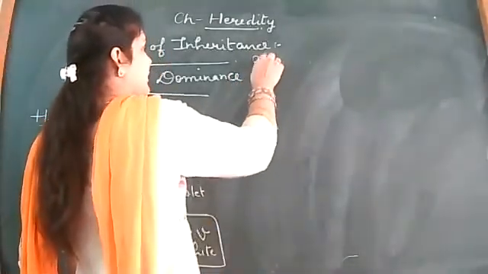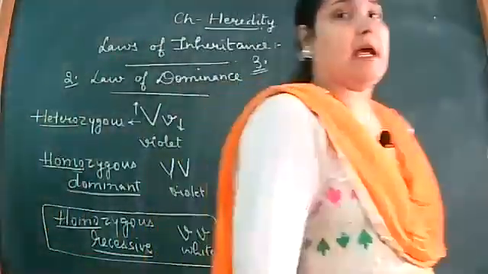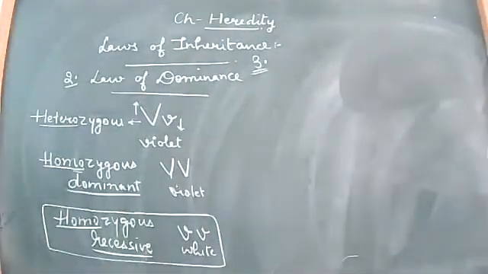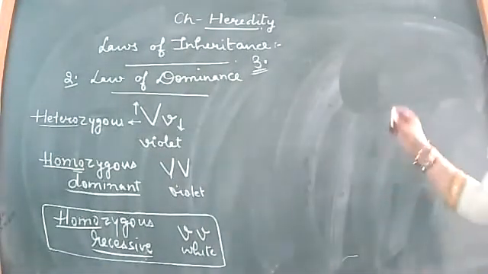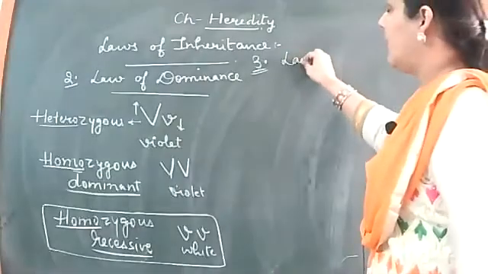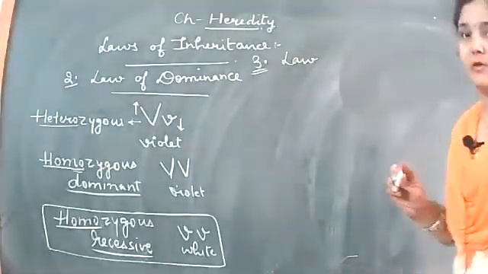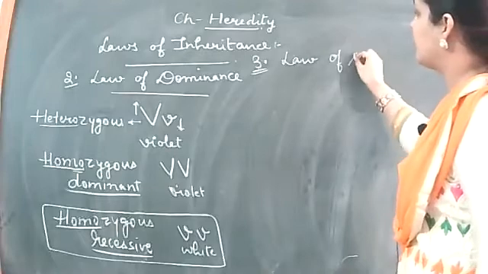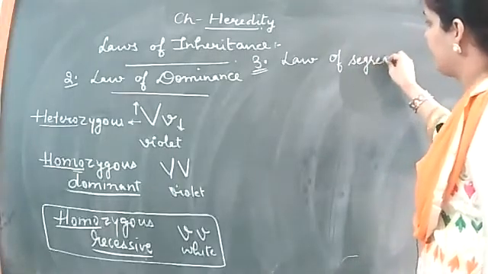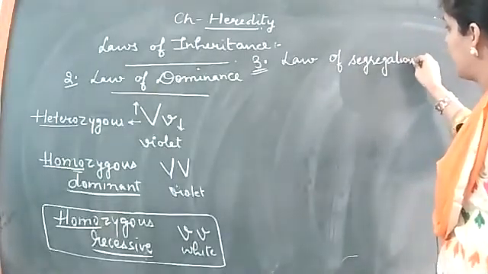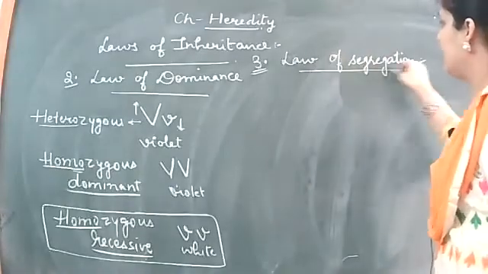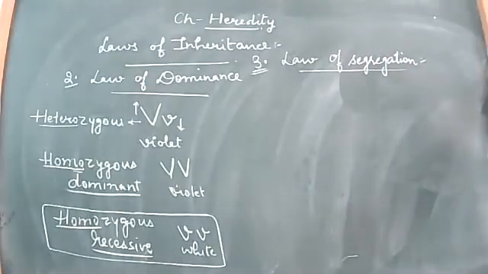Now coming to the third law, which is very important, and according to modern genetics, this has been termed as the first law of genetics or first law of inheritance. Okay, this is the law of segregation. You won't be writing the first, second and third like that.